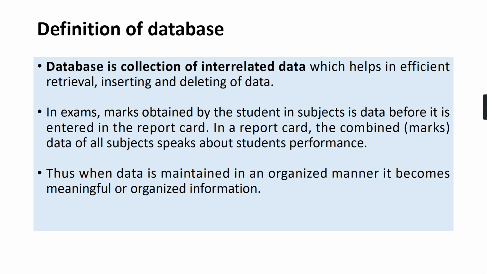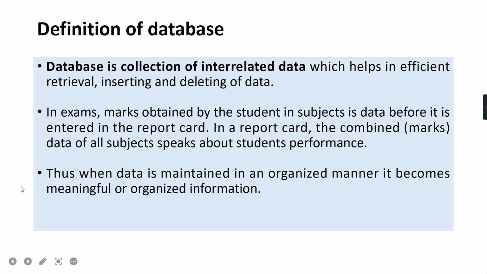Before entering marks in the report card, the marks were just raw numeric data. But when we entered in report card, the total got calculated, percentage got calculated. So total and percentage will be information which is showing some performance of the student.